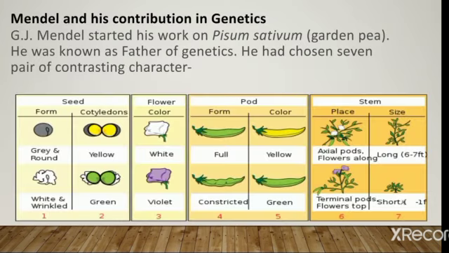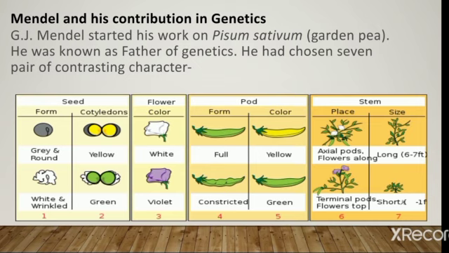Let us start Mendel's experiment and his contribution in genetics. Mendel started his work on Pisum sativum, that is garden pea. He was known as the father of genetics because he laid down the foundation of modern genetics. He had chosen 7 pairs of contrasting characters for his experiment.